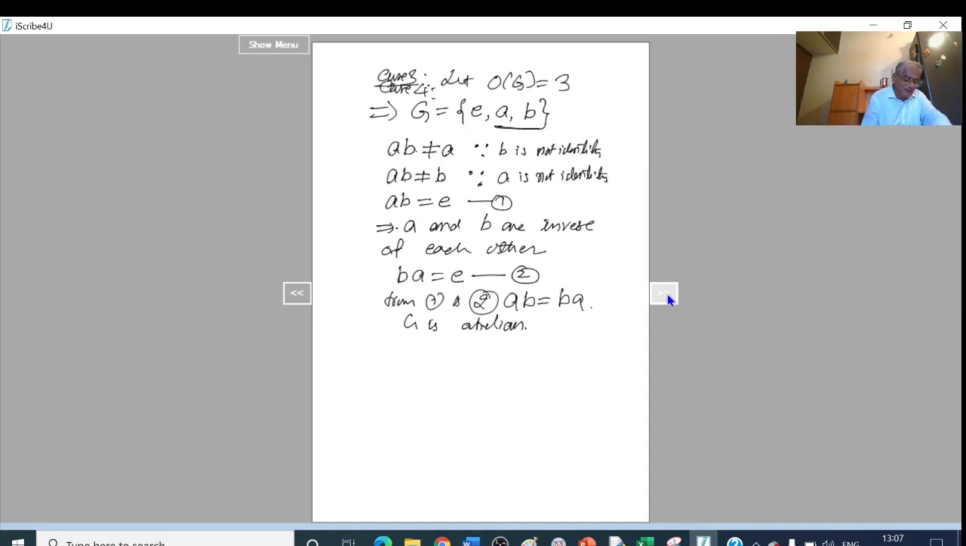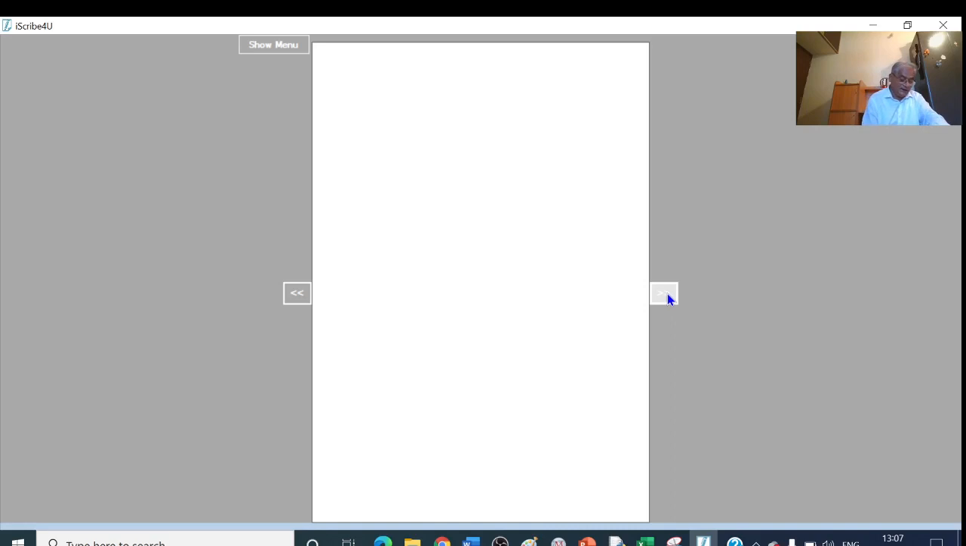Case 4. Let order of G be equal to 4. Then order of G equal to 4 means G is equal to the set like this: an element E, the identity, must be there, an element A, another element B, and one more element C. So these are the 4 elements.